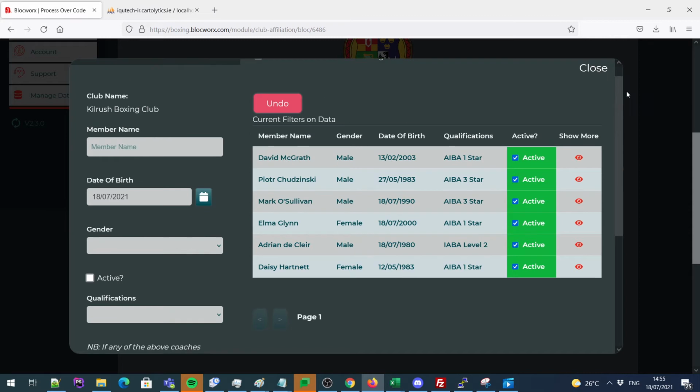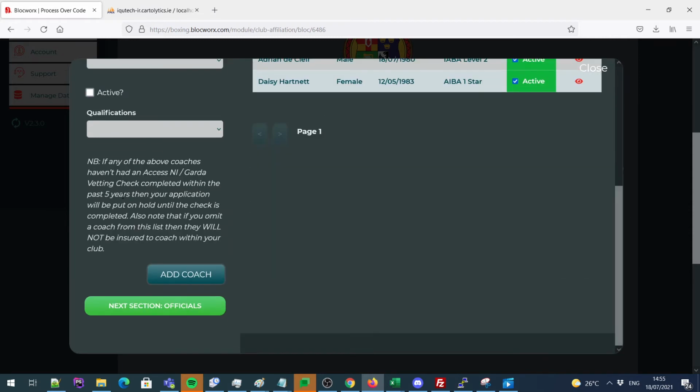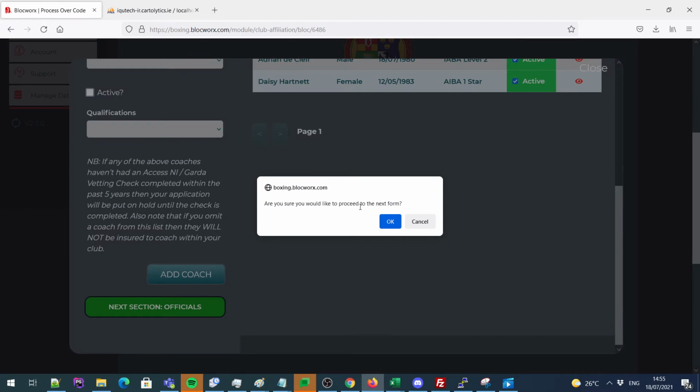Once you're happy with your list of coaches, scroll down, go to the left hand side, and you'll see a button called next section officials. You'll be asked, are you sure you want to proceed? You can press cancel if you want to go back, or you press OK if you want to move forward.